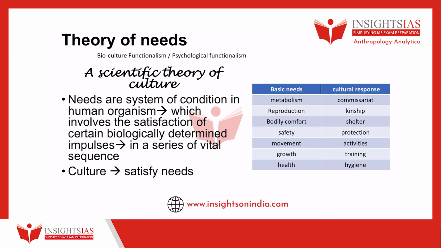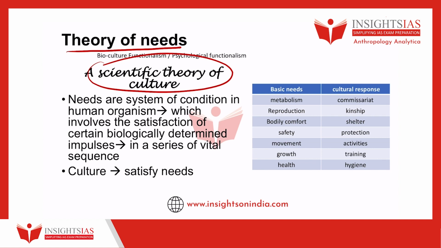So over here you can give the subheading the theory of needs, and his book name, The Scientific Theory of Culture, and go on to write about how he defines what is needs and what are the different types of needs: primary needs, derived needs, and tertiary needs, and then give examples of the same and explain each of them.